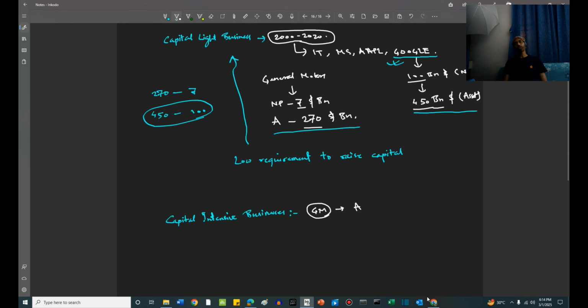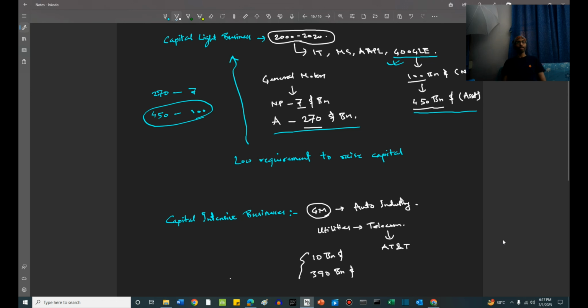Automotive manufacturers are generally very capital intensive. One more example can be utilities, for example, telecom companies. A prime example of a telecom company would be, friends, AT&T. Now, AT&T generates a net profit of around 10 billion, and it has an asset base of around 390 billion. So again, you can see the similarity with GM, right?